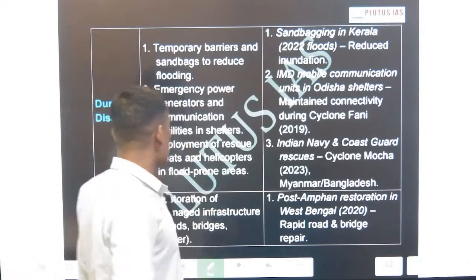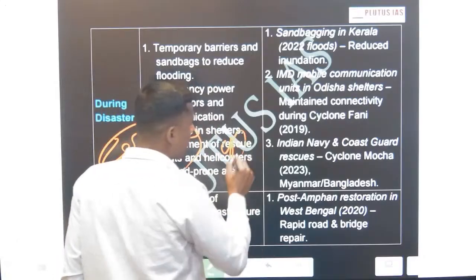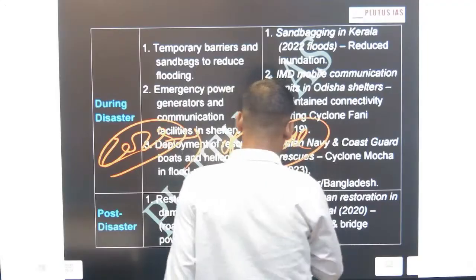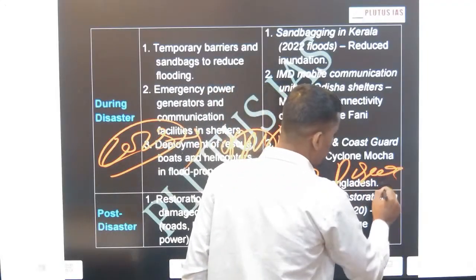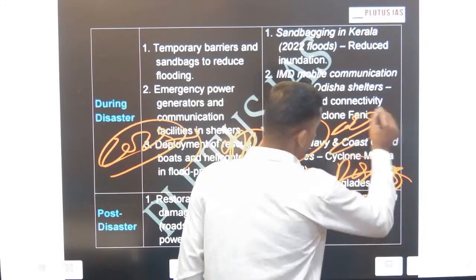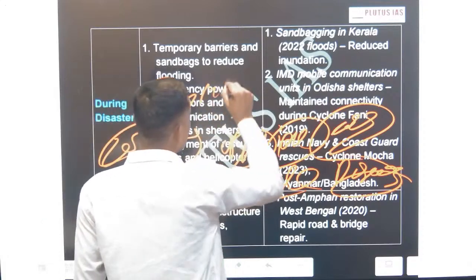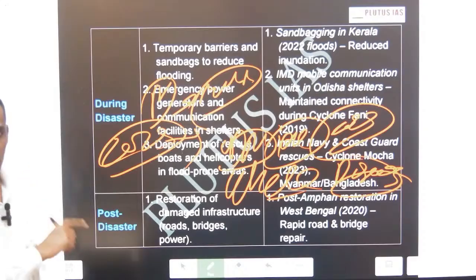That's why in 2025, UPSC asked the question: disaster management is not one agency's work, but a whole of government approach, discuss. This was the question of 2025. So if you see multi-agency involvement, this is a PYQ.